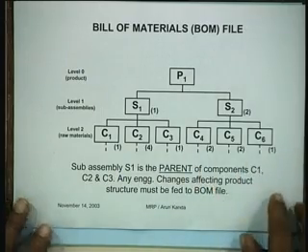So we have looked at the master production schedule, which is of the end items. We have seen the BOM file, which is nothing but the product structure, how the product is composed. In fact, if you recall your lessons from graphic science, when you do an assembly drawing, you typically develop a bill of materials with that drawing. What is that bill of materials? That's exactly this. It tells you how many components of each kind will go into the final assembly.